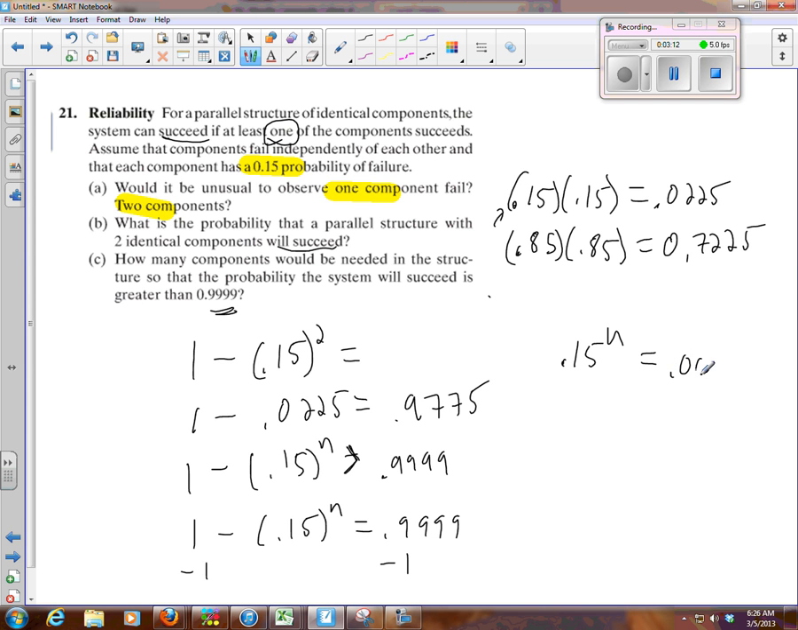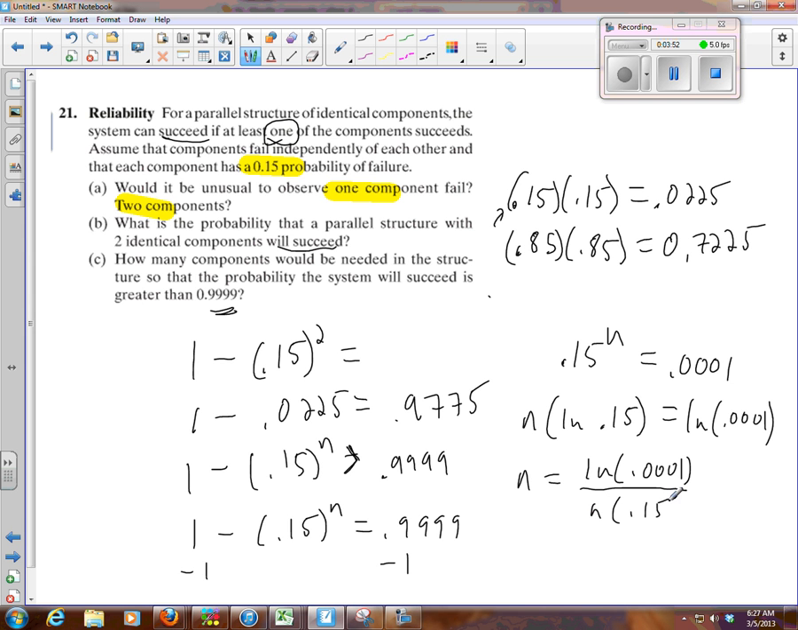0.15 to the n equals 0.0001. Now, you don't have to know about logarithms for this class, but if you've studied them before, the way you solve this kind of exponential equation is you can take the log or the natural log of both sides. I'm going to do the natural log. So to find n, I'm going to take the natural log of 0.0001 and divide that by the natural log of 0.15. And that'll give me an answer.